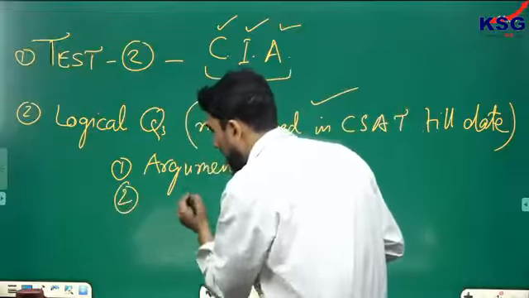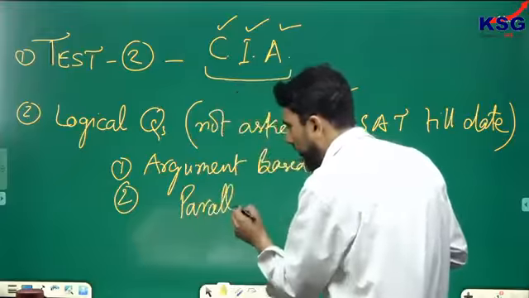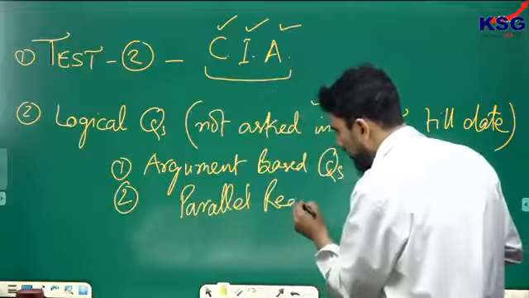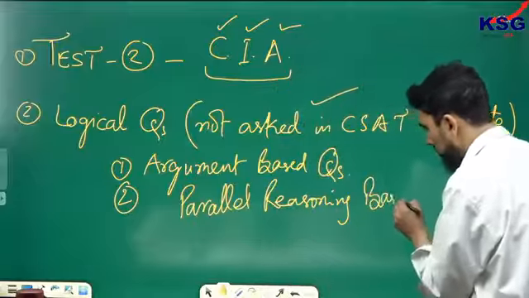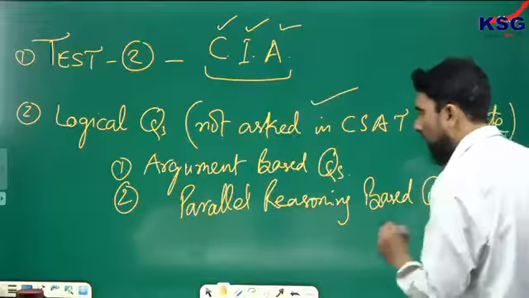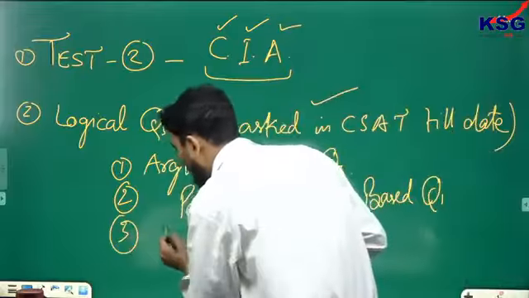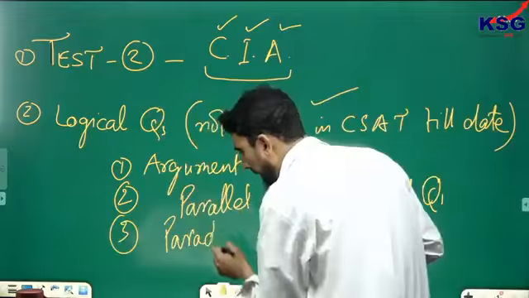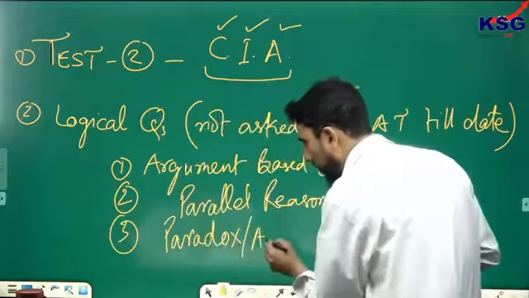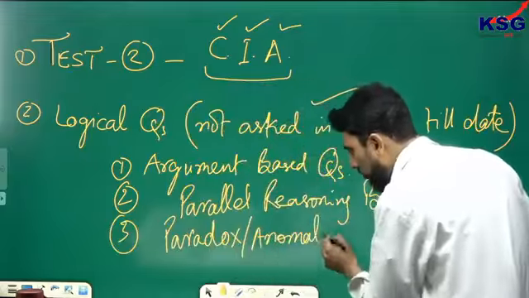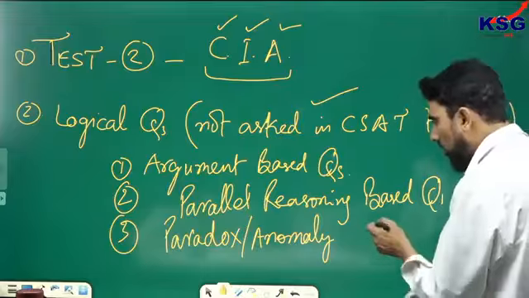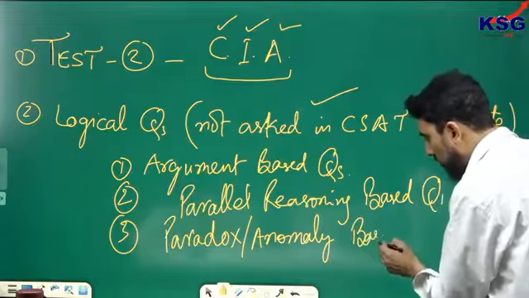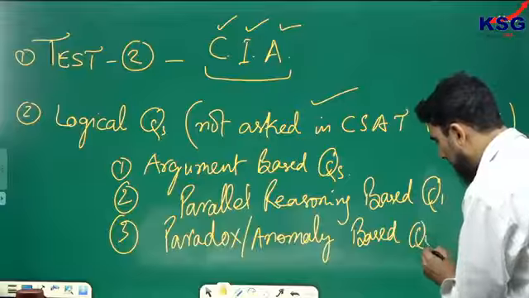Number 2, questions based on parallel reasoning. Number 3, the question where they give you a paradox or an anomalous situation and ask you to find the valid explanation for that. So paradox or anomaly based questions. These are the 3 types of questions we will discuss in today's class.